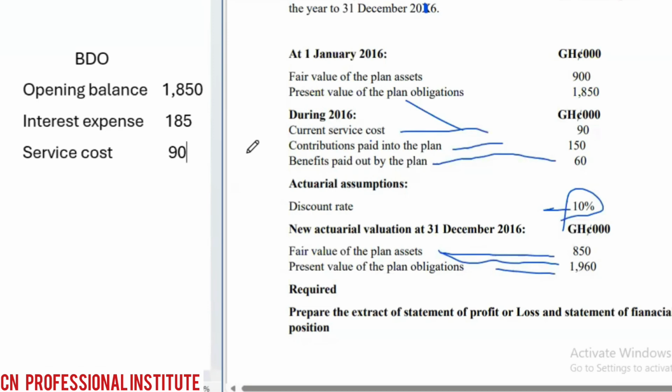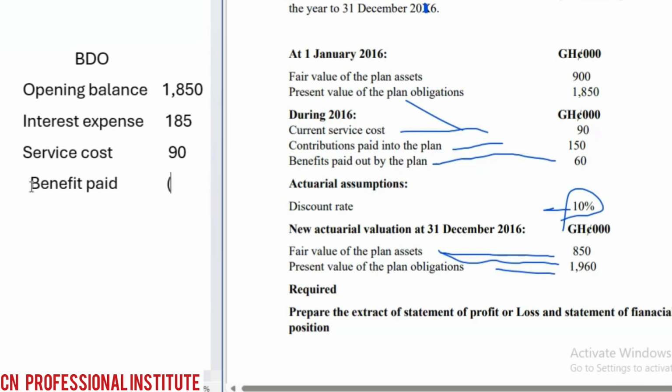Then we have benefit paid out. We said benefit paid out reduces the liability.